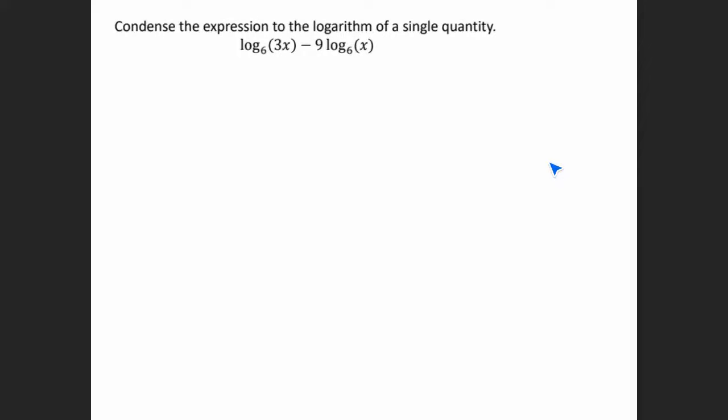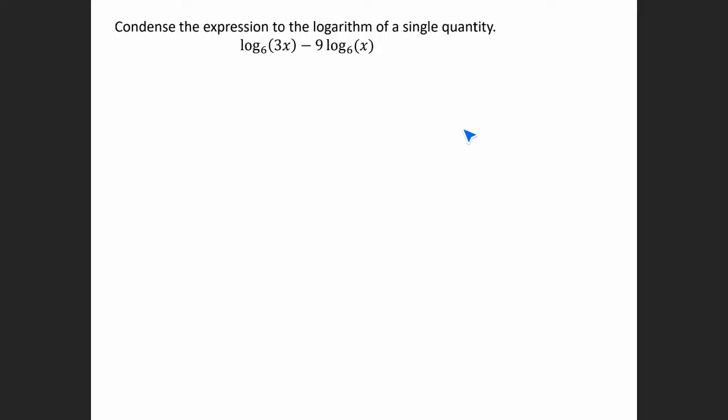All right, so in the previous examples, we had one log. We wanted to write multiple logs. Now we have multiple logs, so we want to write it as one log. And the reason we're doing these, going from one log to multiple ones or multiple to one, is because in a little bit, when we solve equations, these properties will help us to solve those equations.